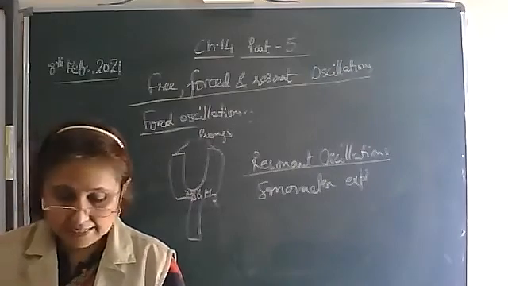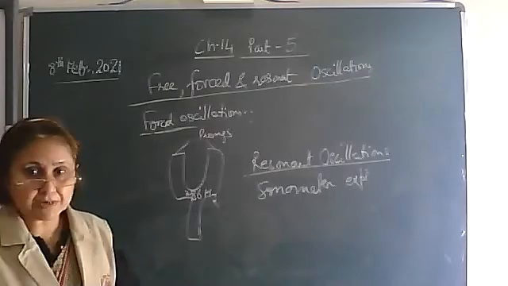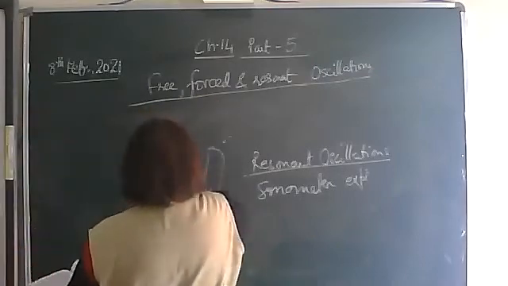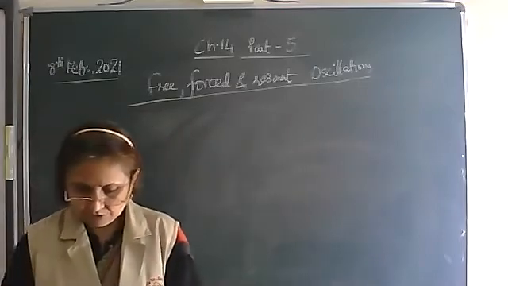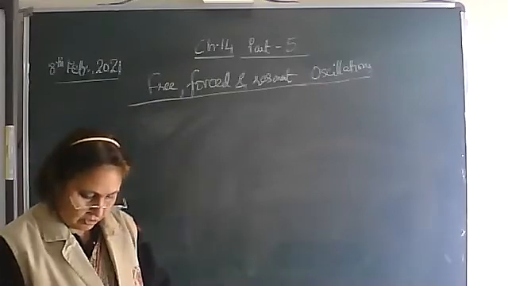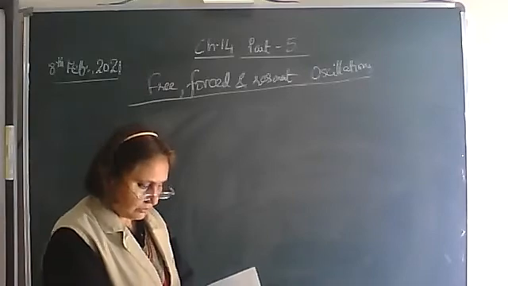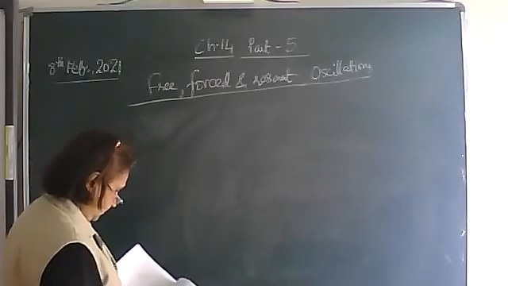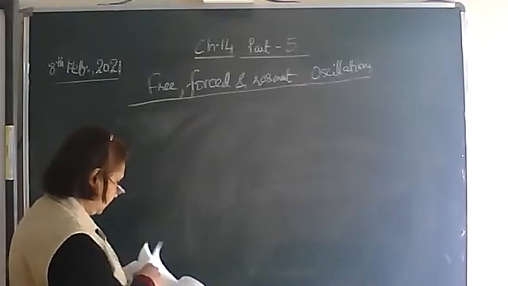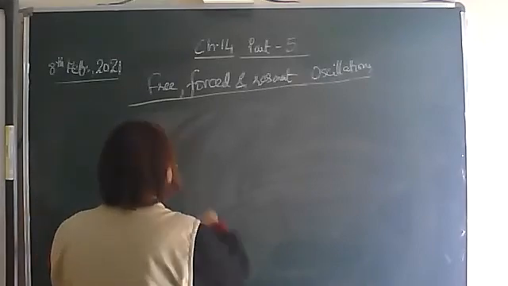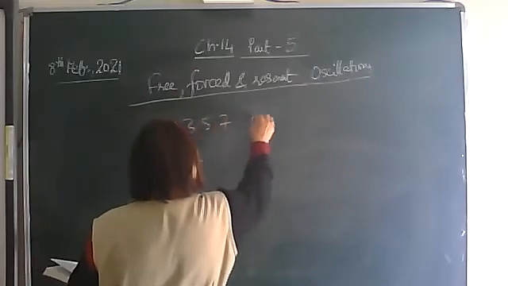The equations of the undamped oscillations, free, forced and resonant oscillations we are talking about. So we have completed this chapter, and the questions which you have to do, note it down: page number 357 to 359 to 361.